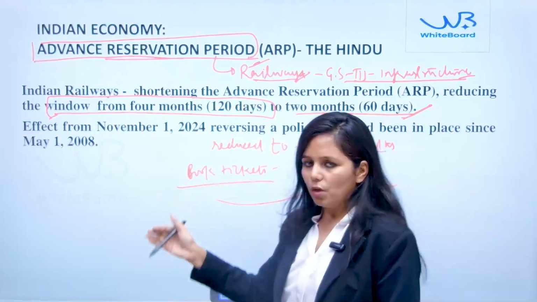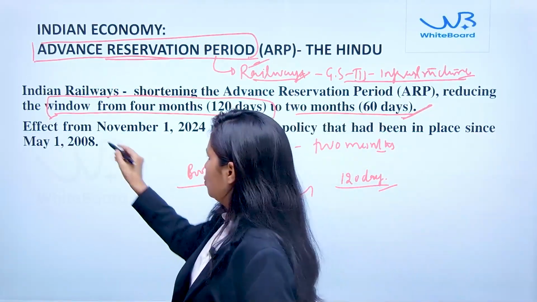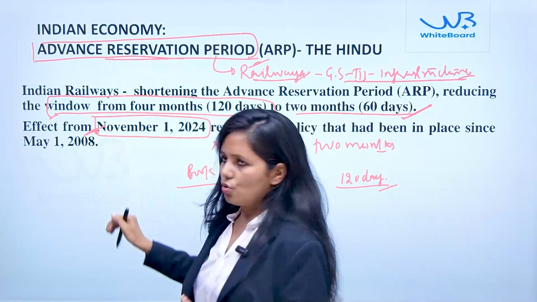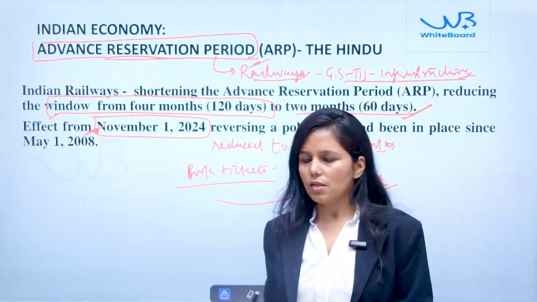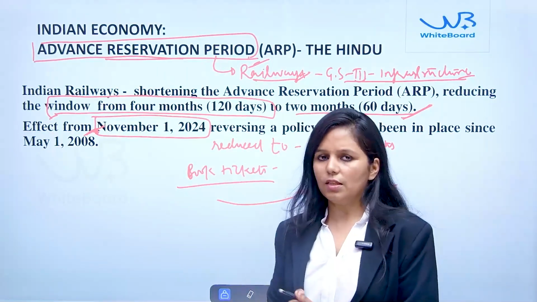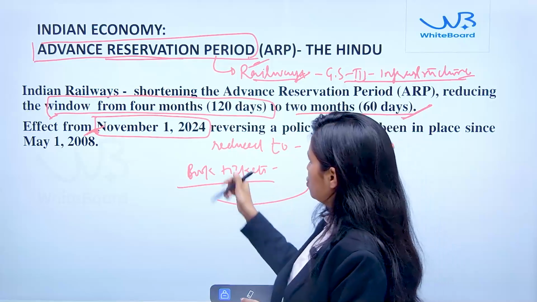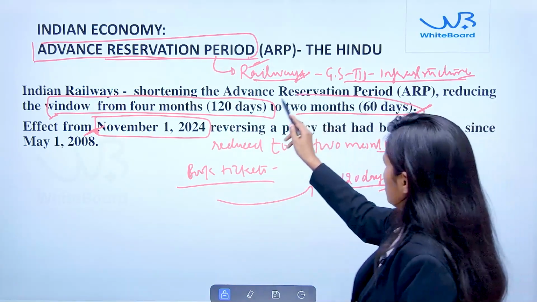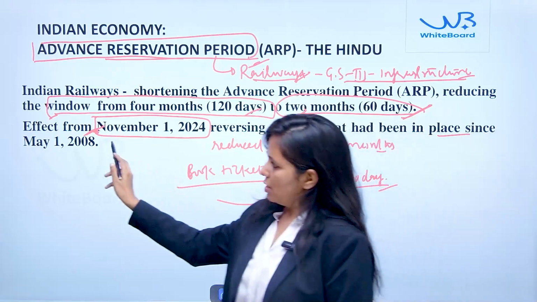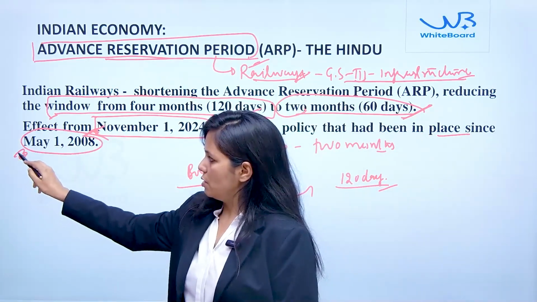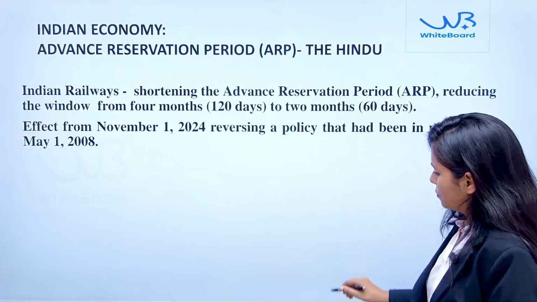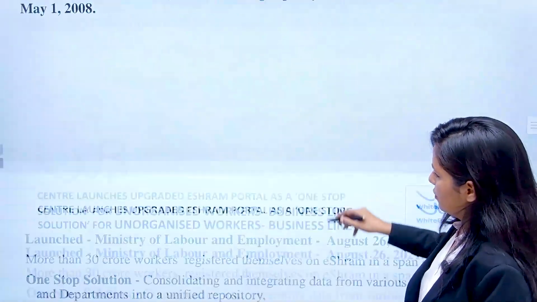And now this new policy will come into effect from the 1st of November 2024. So from the next month onwards, the advance window available to an individual to book the ticket in the railways is reduced to 2 months. Okay, this 4-month policy was launched on 1st May 2008. Fine. So this is about the advance reservation period related to railways.